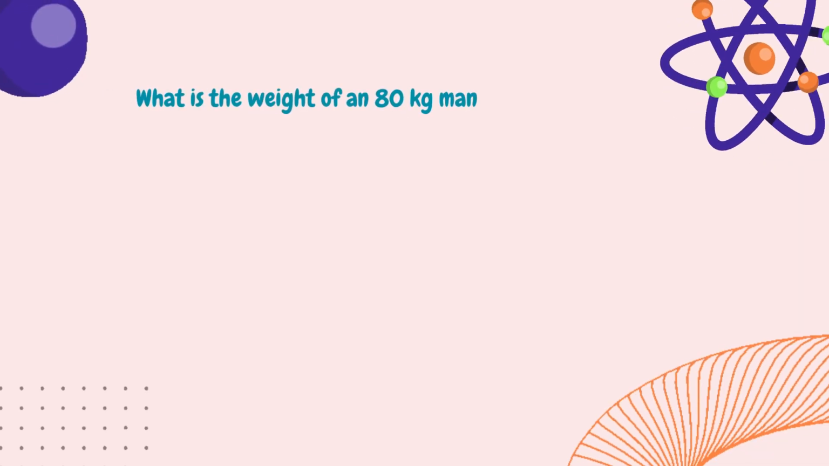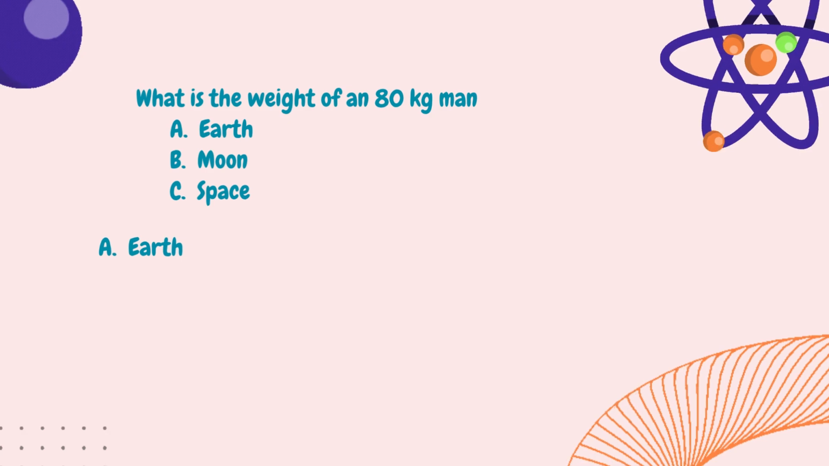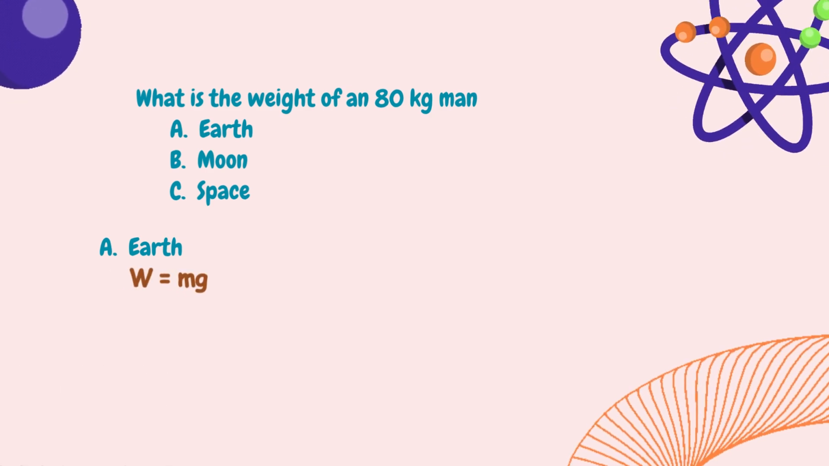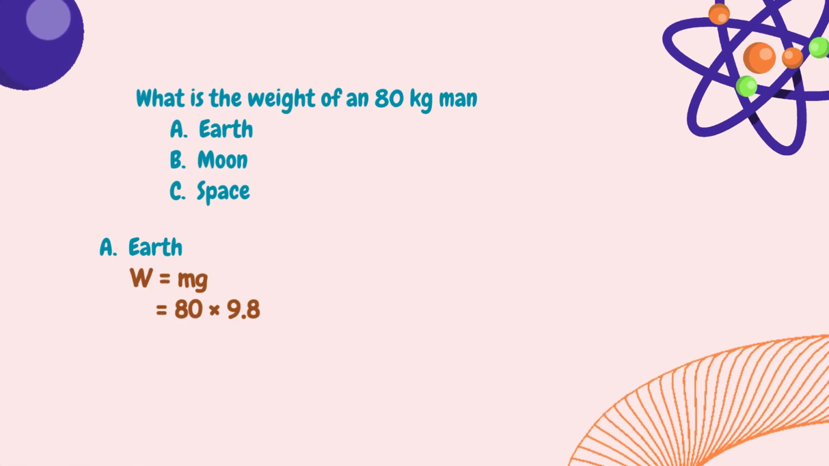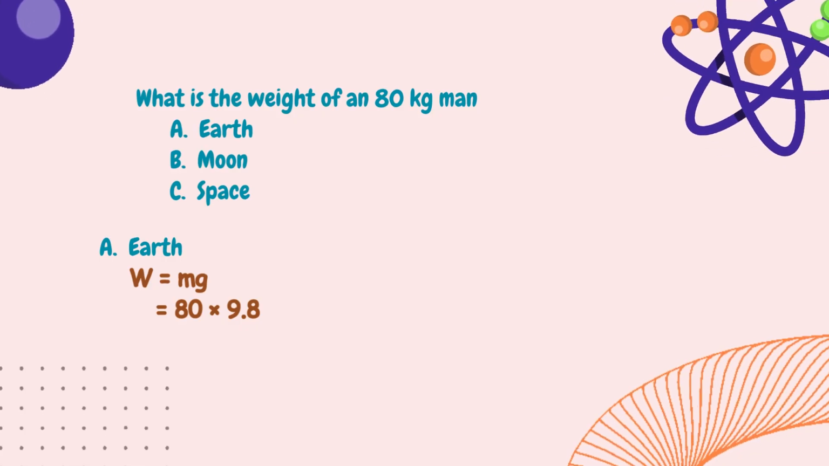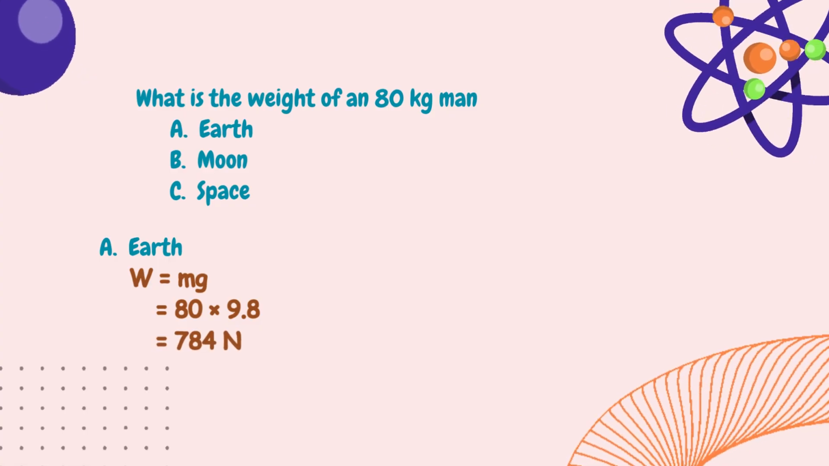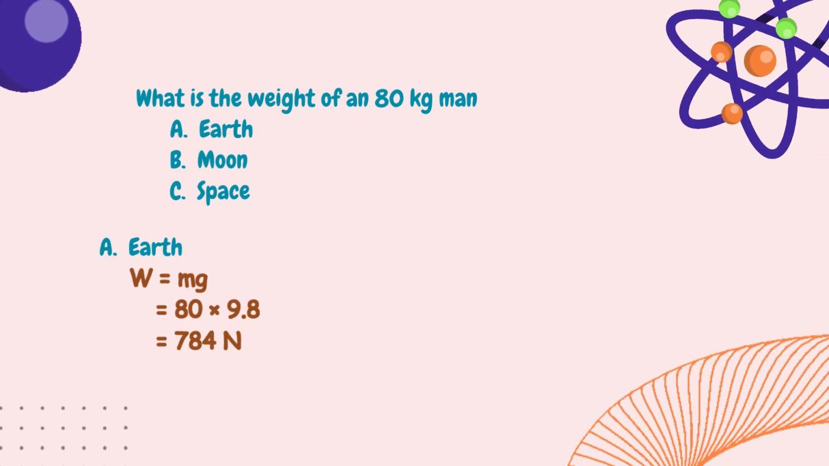Let's consider some examples. What is the weight of an 80 kg man on Earth, the moon, and in space? Let's start with Earth. We know that weight is equal to mass times gravitational force. The given mass is 80 kg. The Earth's gravitational force is 9.8 newtons per kg. 80 times 9.8 gives 784 newtons. Therefore, the weight of an 80 kg man on Earth is 784 newtons.